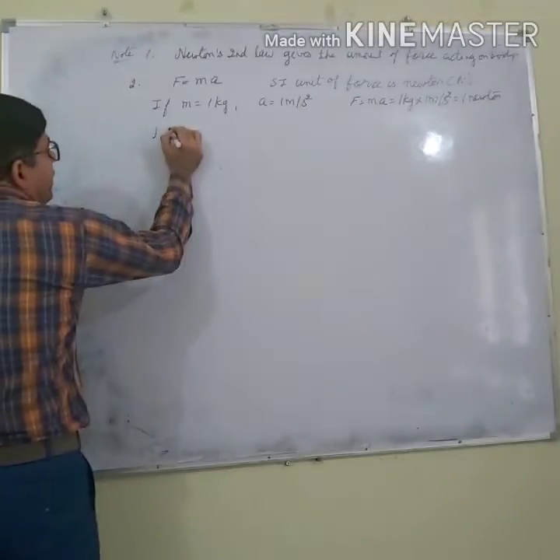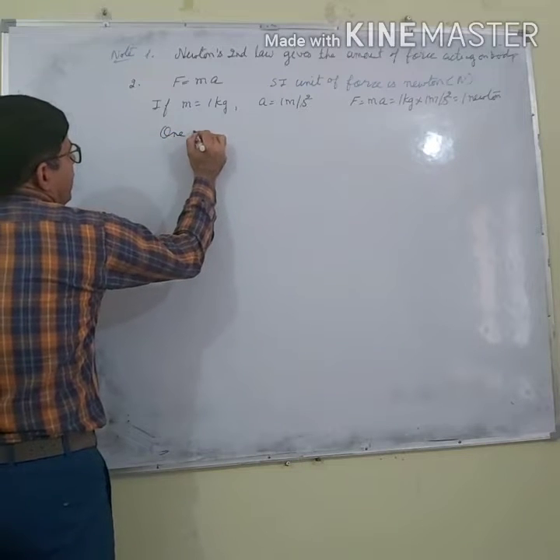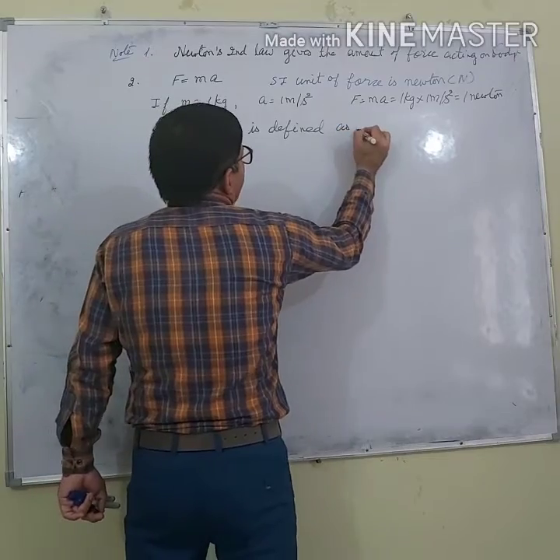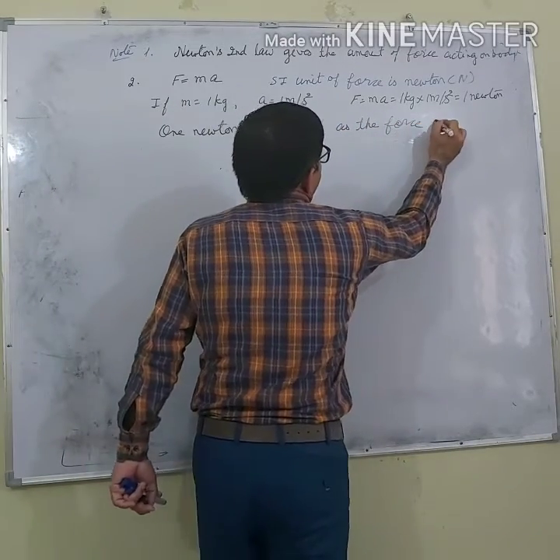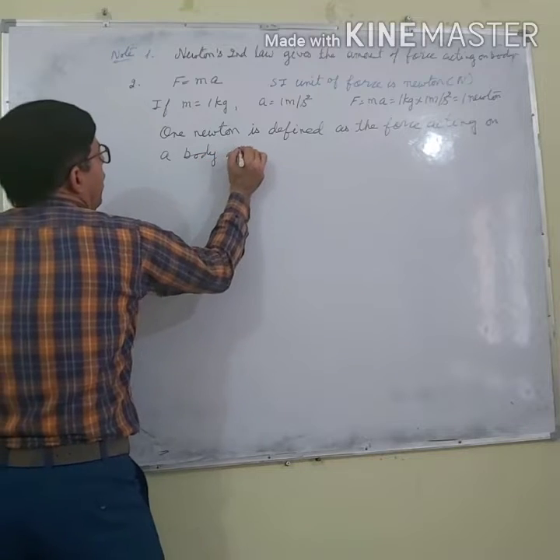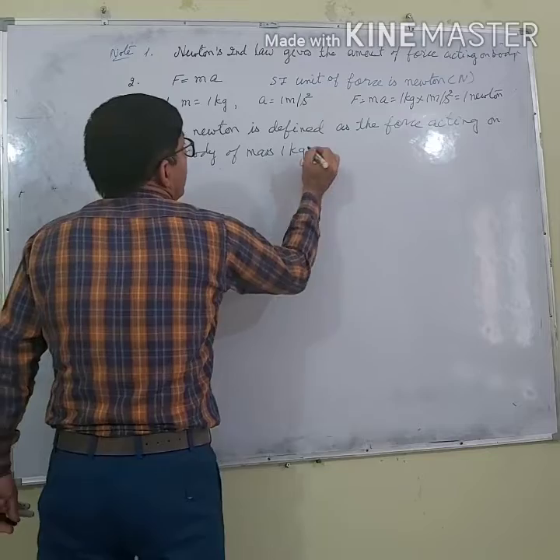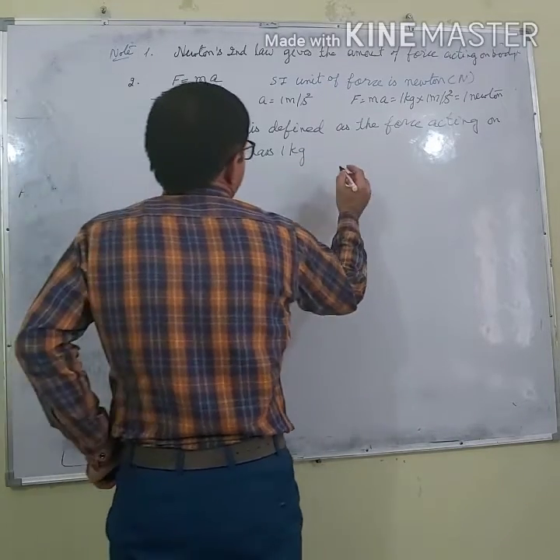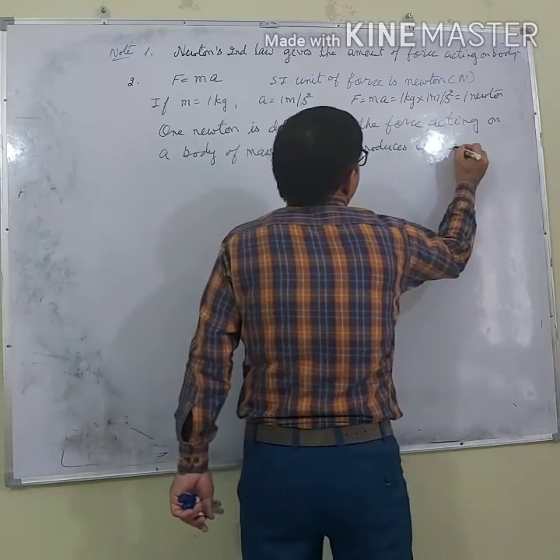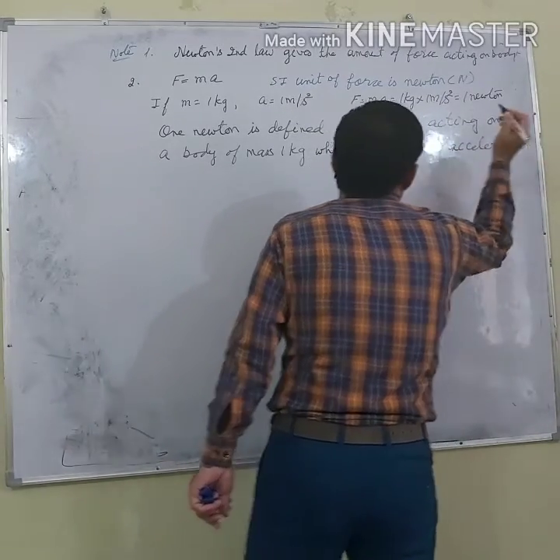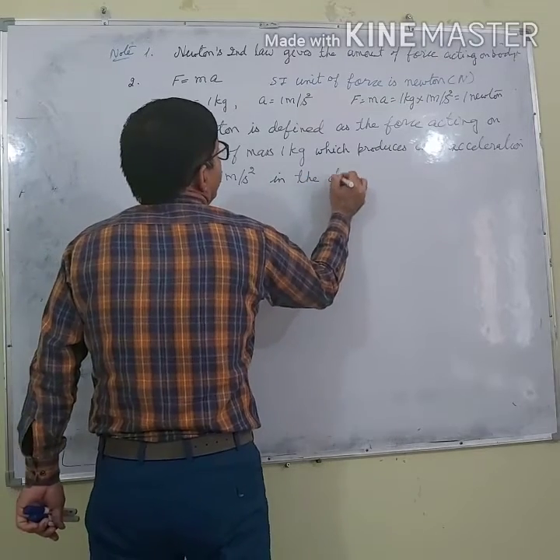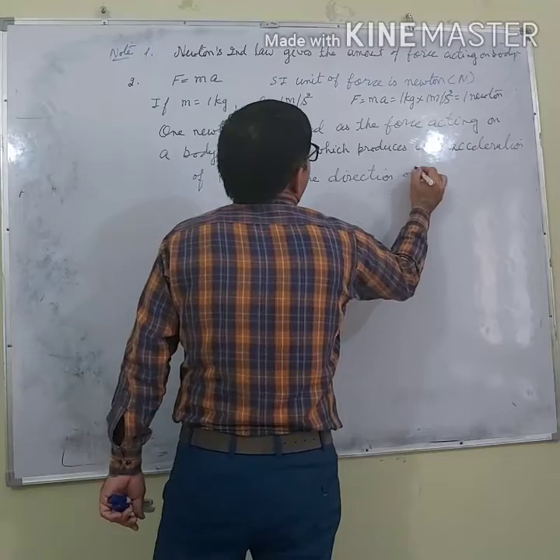So 1 Newton is defined as the force acting on a body of mass 1 kilogram which produces an acceleration of 1 meter per second square in the direction of force.